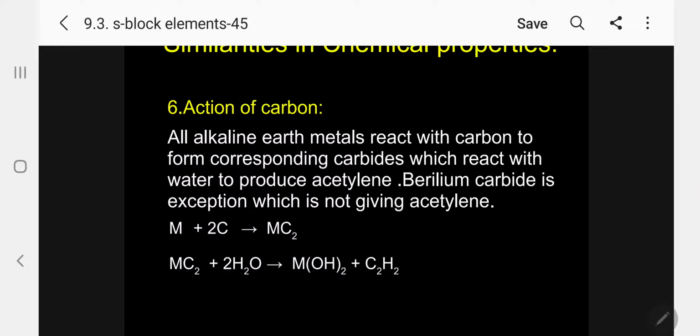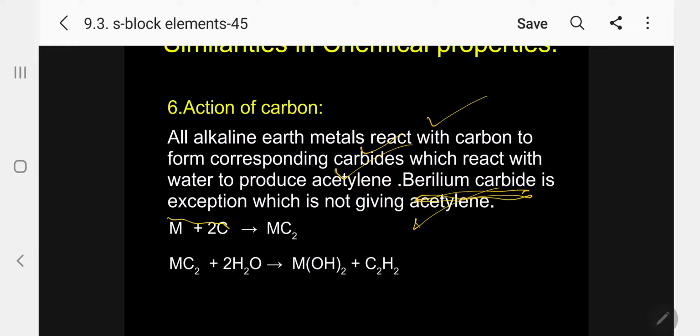Action of carbon, another non-metal. All alkaline earth metals react with carbon to form the corresponding carbides, which react with water to produce acetylene. Beryllium carbide is the exception. Please follow, it is an exception, like lithium, which is not giving acetylene.